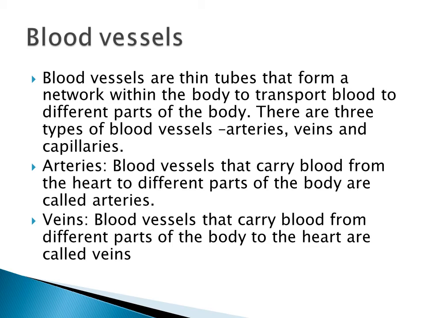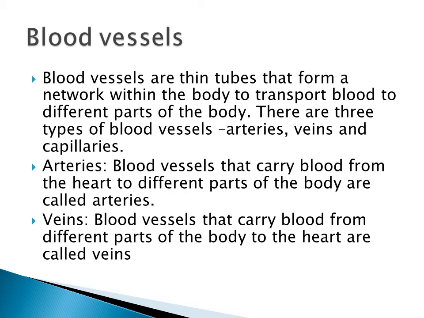What will the arteries do? They will carry the blood from the heart and supply it to different parts of the body. And the next one is called veins. What will the veins do? They will carry the blood from different parts of the body to the heart.